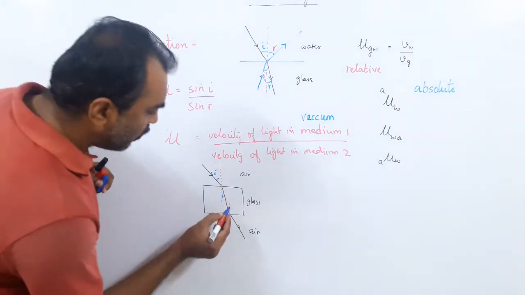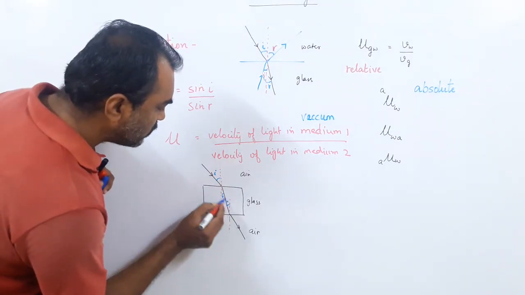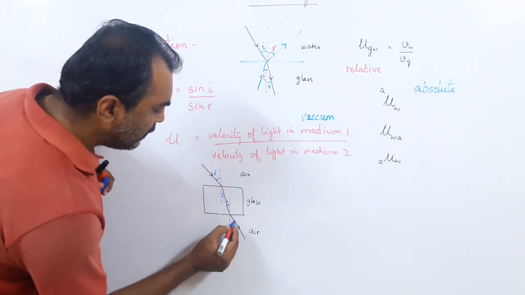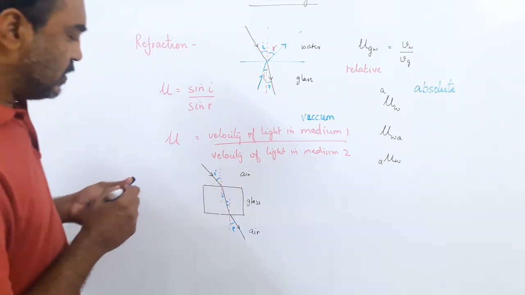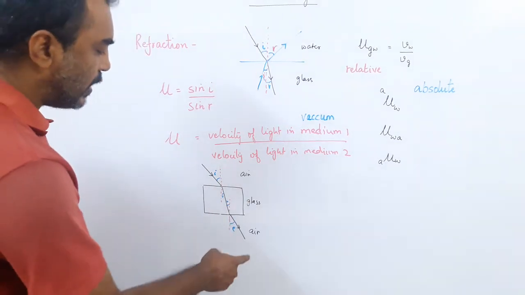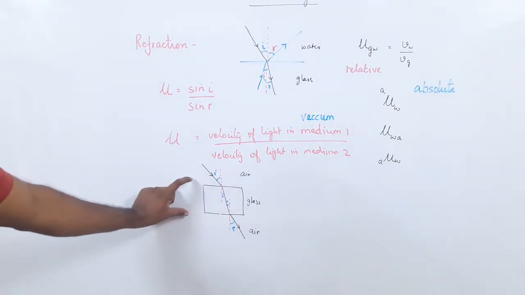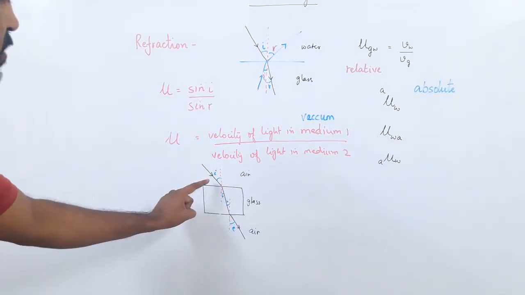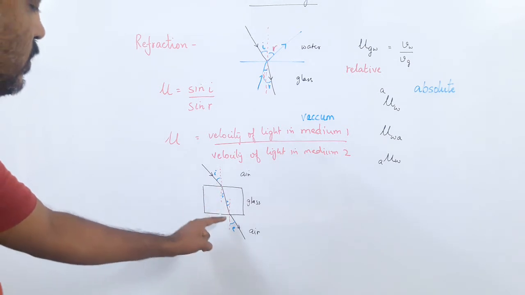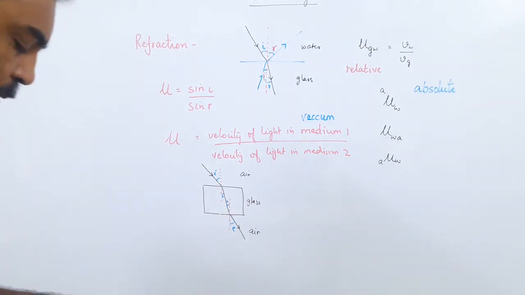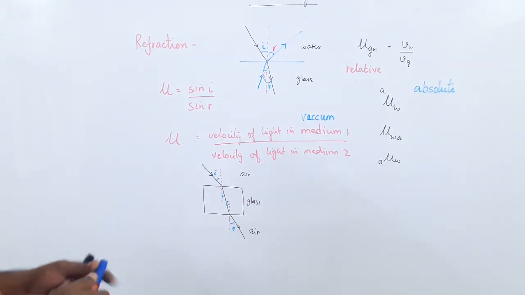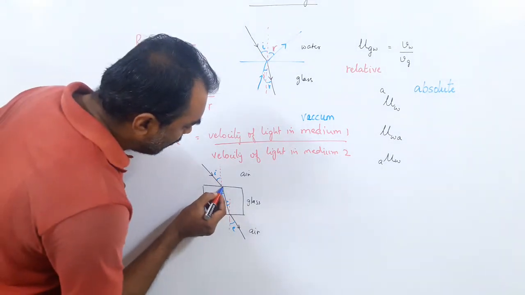At this surface, the angle of incidence I will call r only, because this and this are alternate angles, equal, and this is the angle of emergence. So when light goes from glass to air, it bends away from the normal. So in the glass slab we did yesterday, the light entering the glass slab and the light coming out will both be parallel. Yes, we did it yesterday. They both will be parallel.